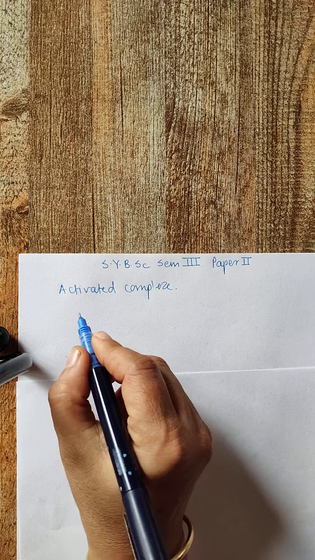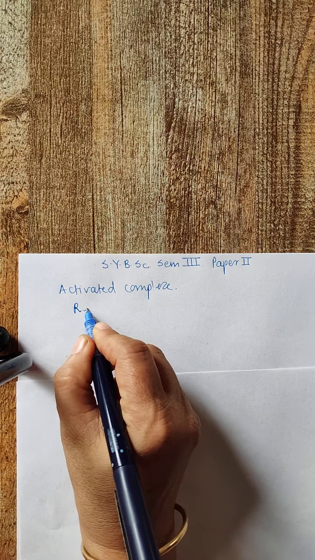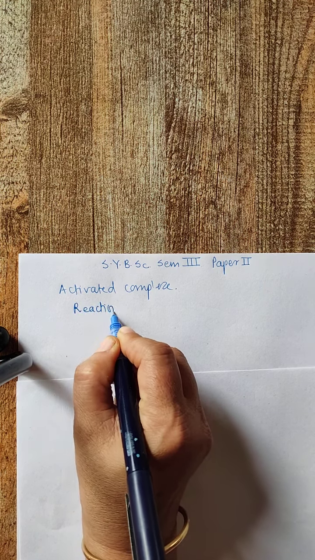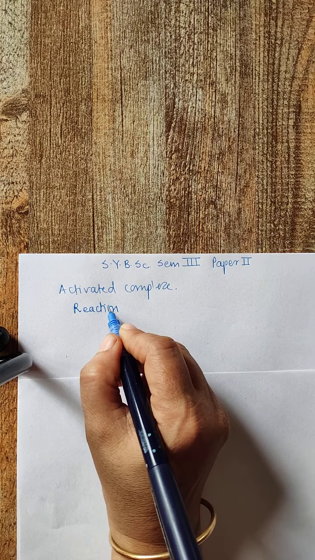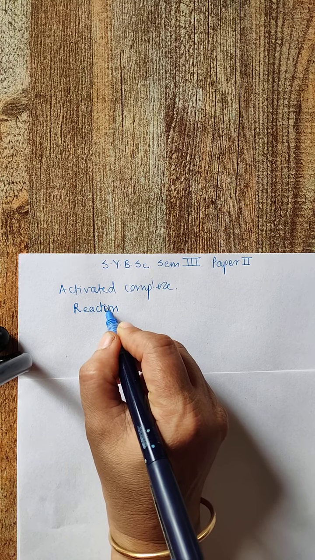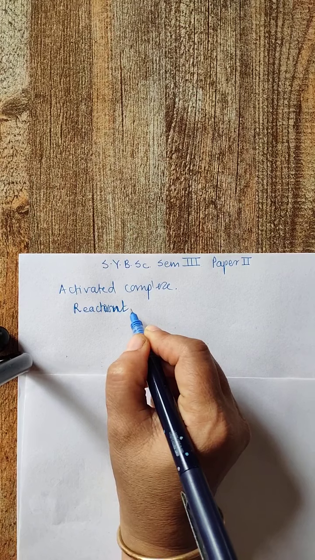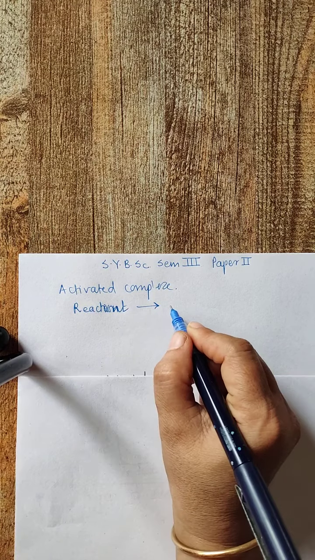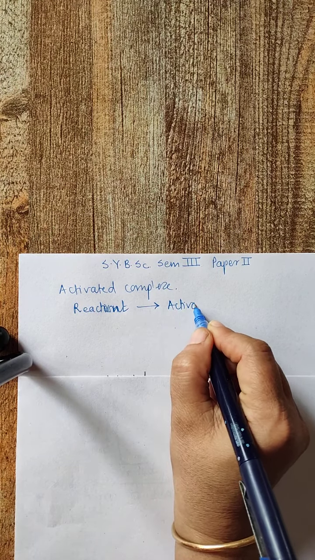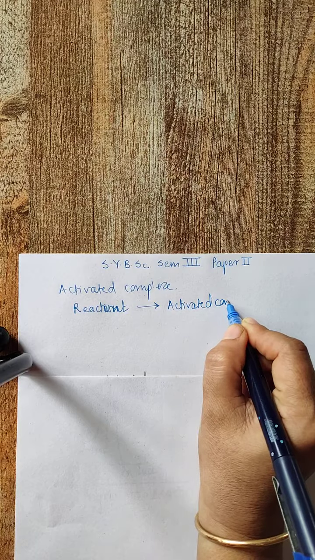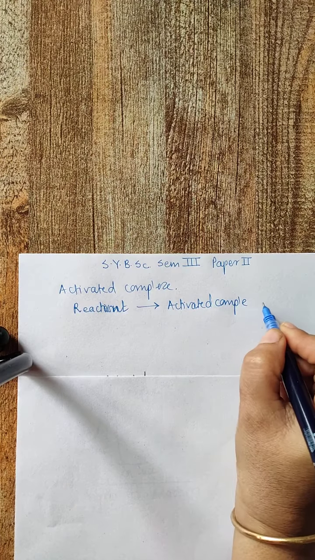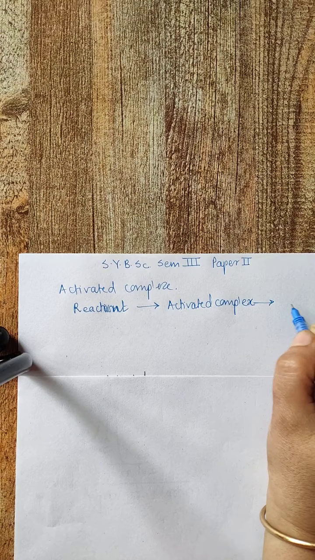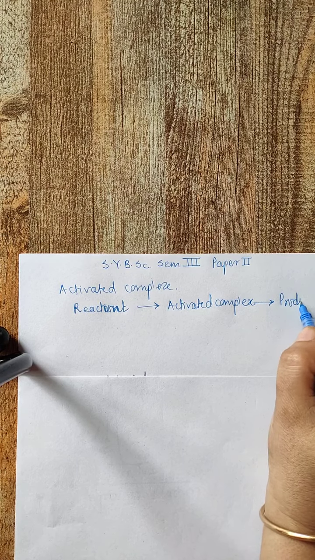Suppose we consider any chemical reaction. The reactant very first gets converted into an activated complex, and from this activated complex it gets converted into product.